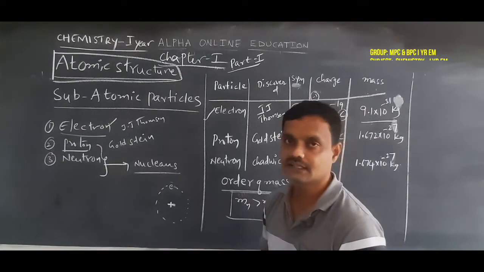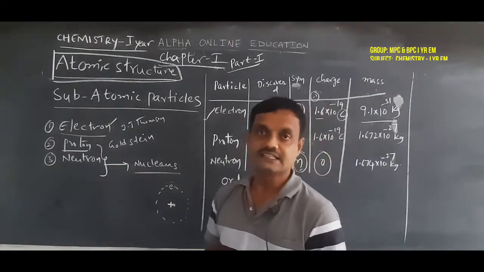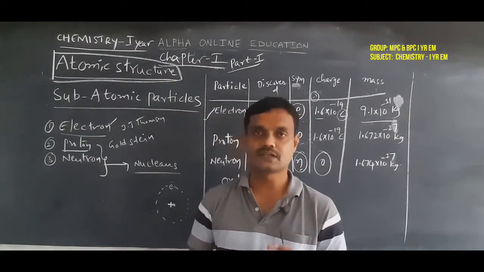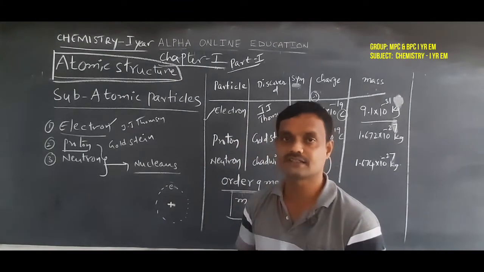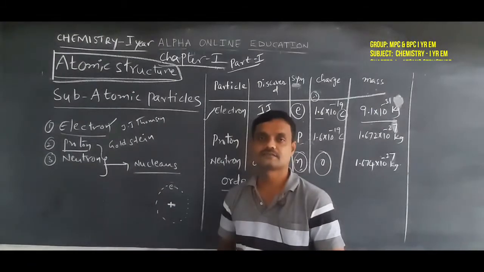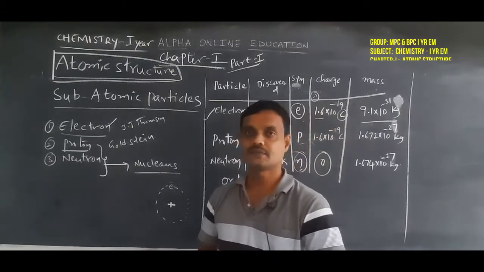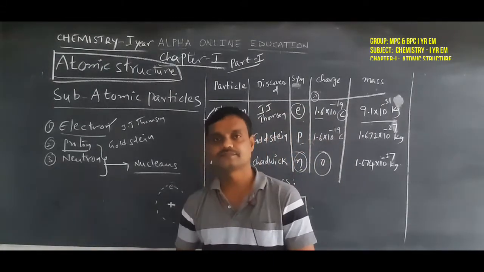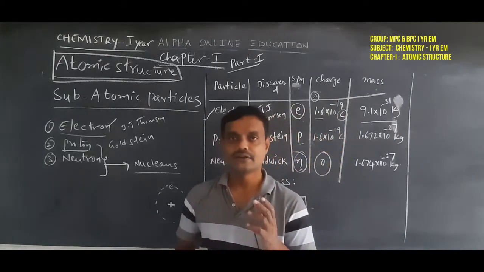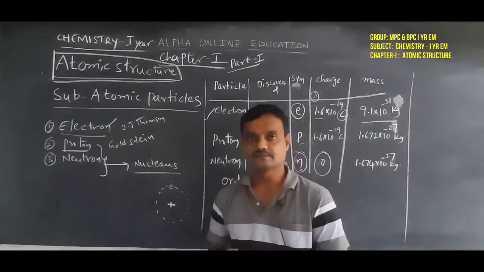So that type of particles we should call subatomic particles, nothing but fundamental particles. In an atom there are three types of subatomic particles, nothing but fundamental particles. They are electrons, protons and neutrons. What are the subatomic particles in an atom? Electrons, protons and neutrons.